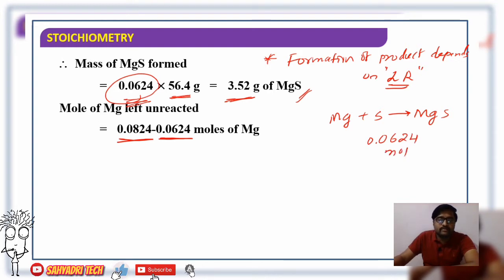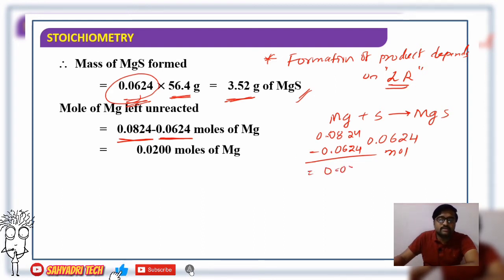Therefore, out of 0.0824 mole, how much reacted? Only 0.0624 mole of magnesium will react. So how many moles of magnesium are left? 0.02 moles of magnesium left unreacted.